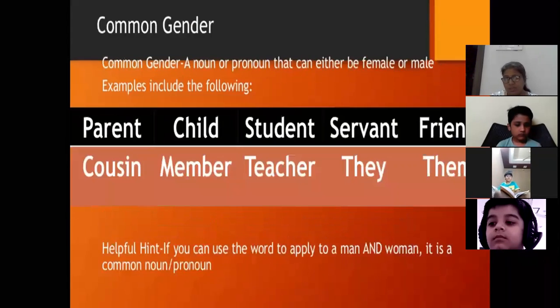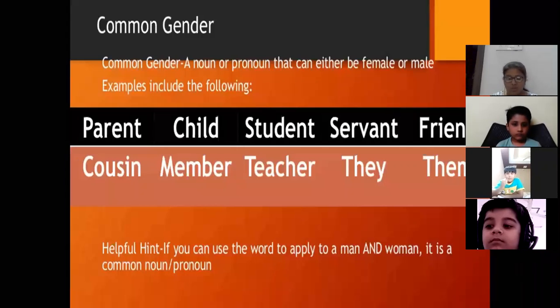Now next one is common gender. What is a common gender? Nouns which may be used for both males and females are said to be of common gender. Or you can say a noun or pronoun that can be either male or female. Like parent, child, student, servant, friend, cousin, member, teacher.